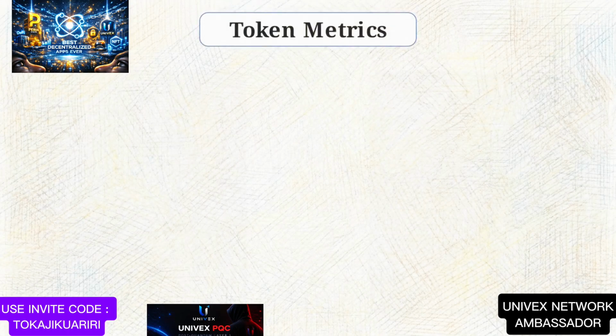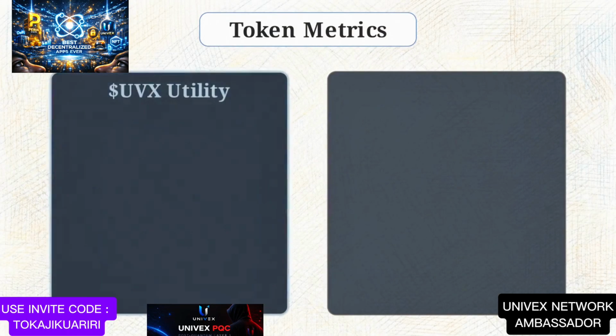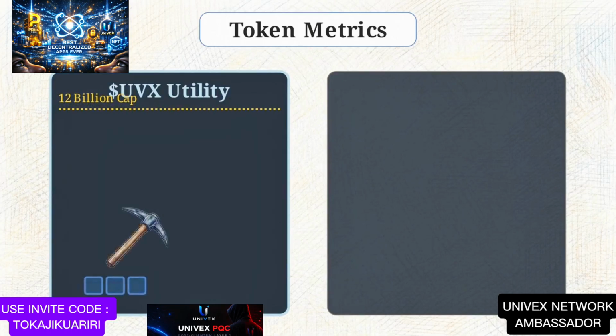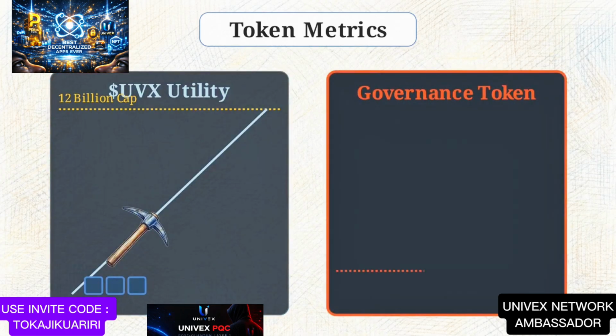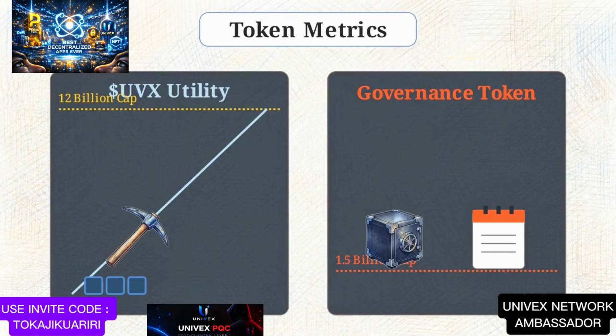This shows the specific parameters of the Univex mathematical dual token framework. The primary medium of exchange is the UVX ecosystem utility token, capped at a fixed supply of 12 billion and distributed via daily application mining. Network consensus is managed by a distinct asset, the Univex governance token, strictly capped at 1.5 billion supply and released only under institutional vesting schedules.